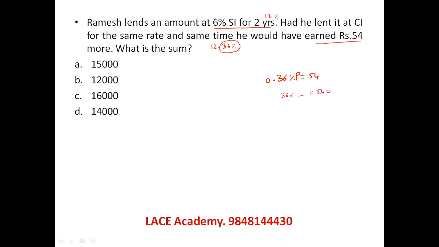36 ones are 36, 36 twos are 72, 36 fives are 180. So the answer should actually start with 15 because 36 into 15 is 540. There is only one option with digits 1 and 5. Zeros need not be worried about because they will go to that side anyhow. So by seeing, 15 is the only possibility where 36 into 15 becomes 540, where 5 and 4 are the important things. Let's see the next question.